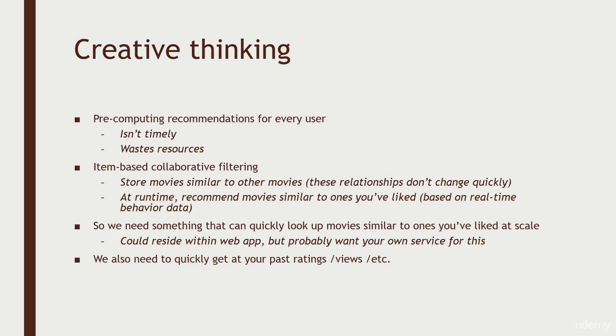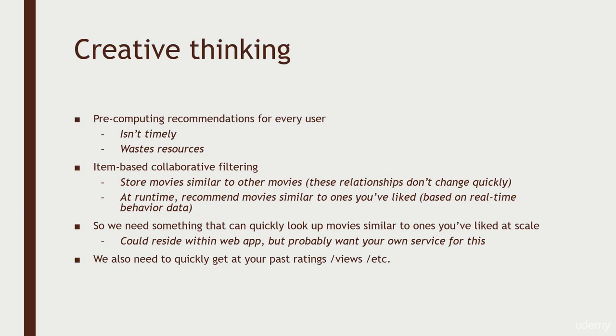So the idea is to very quickly be able to retrieve your past ratings of movies or your past purchases or your past views, whatever behavior data you're working with, get that up to the minute, and then go refer to a separate database of similar movies to movies that you've liked in the past. Put together the list of all the movies that are similar to ones that you've liked in the past, filter out the ones you've already seen, and those become your recommendations. So I'm greatly oversimplifying how this works, but that's the general idea.